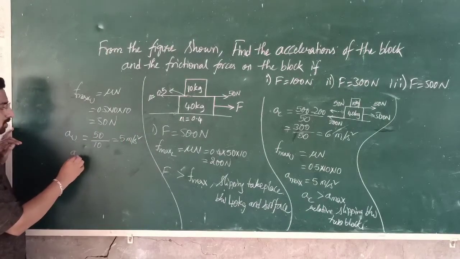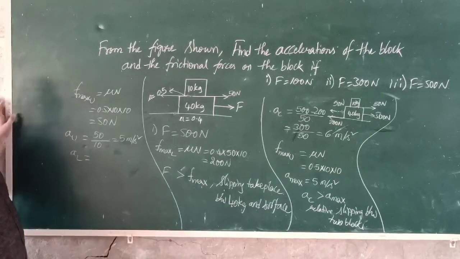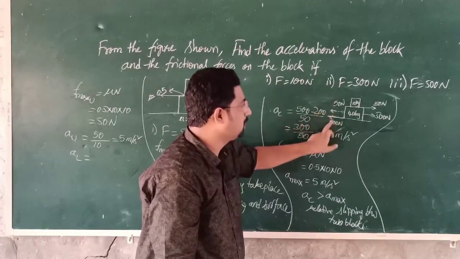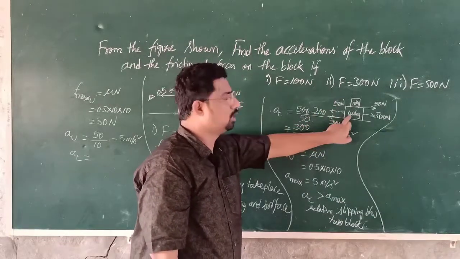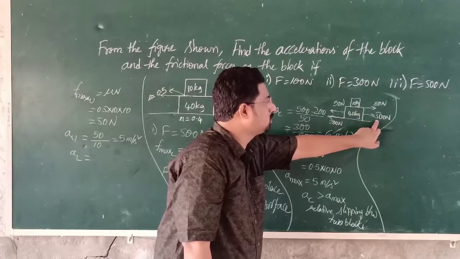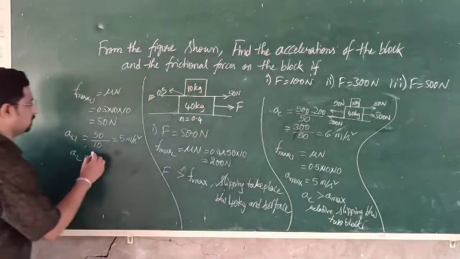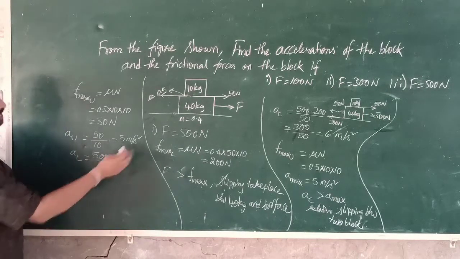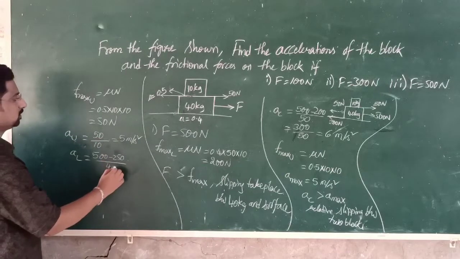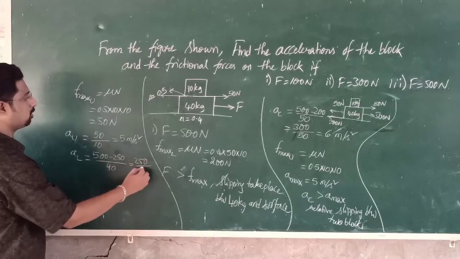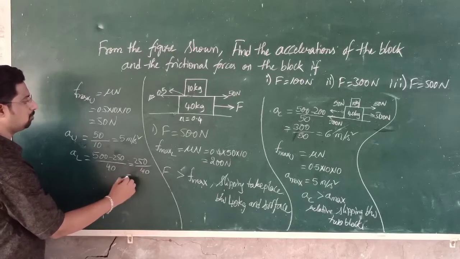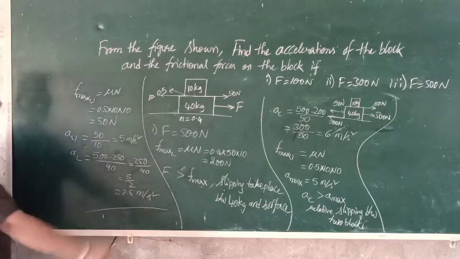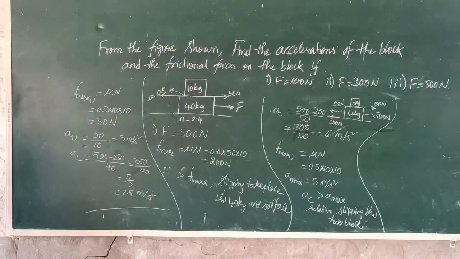The acceleration of the lower block is equal to how much? The frictional force acting on the lower block is 250, and the applied force is 500. So the net force is 500 minus 250, that is 250, divided by its mass, 40 kg. So 250 by 40, that is 5 by 2, 2.5 meter per second square. So this is the answer. Understood?